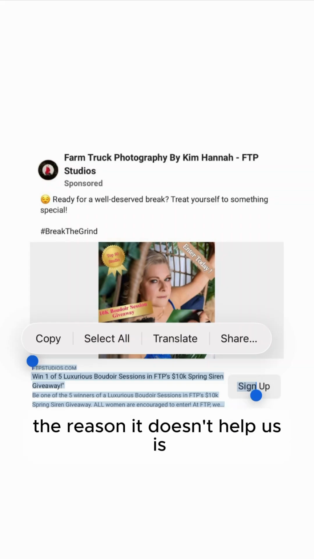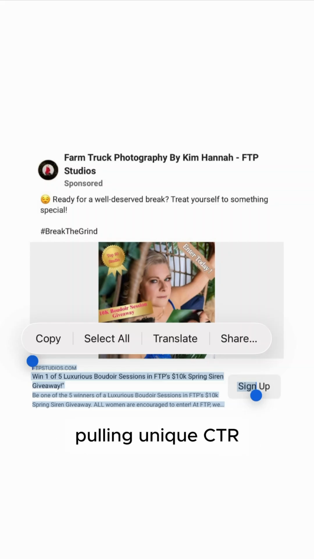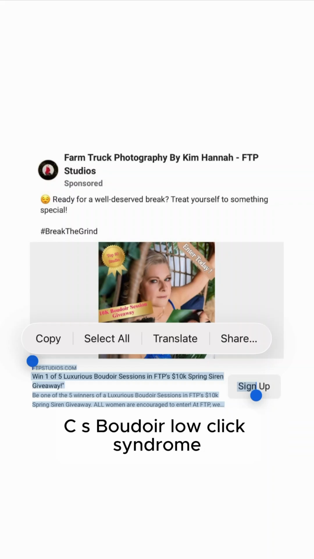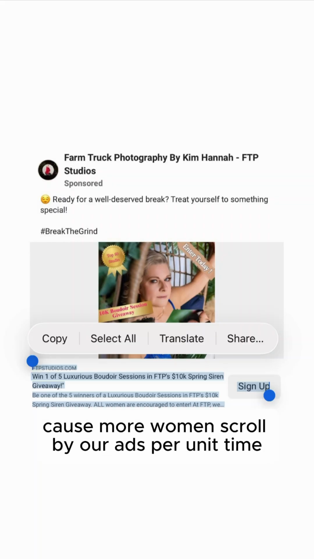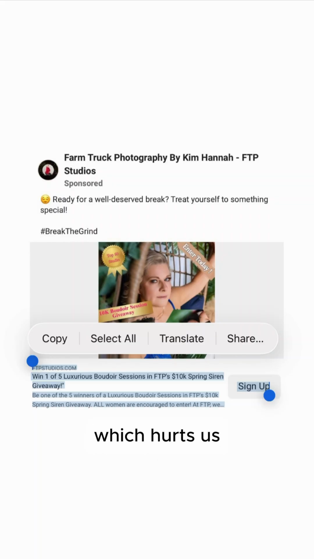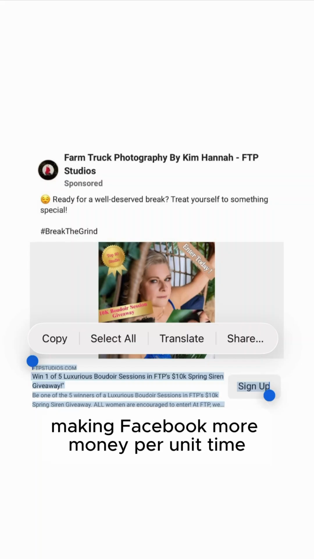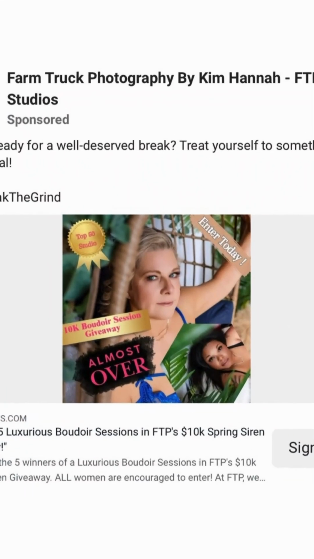The reason it doesn't help us is it causes way more women to scroll by our Boudoir Facebook ad than necessary, pulling unique CTR under 6% and increasing the probability we have BLCS, Boudoir low click syndrome. Now, Facebook likes this because more women scroll by our ads per unit time, which hurts us. But Facebook is able to serve more ads per unit time, making Facebook more money per unit time. That's why we don't listen to anything Facebook says.